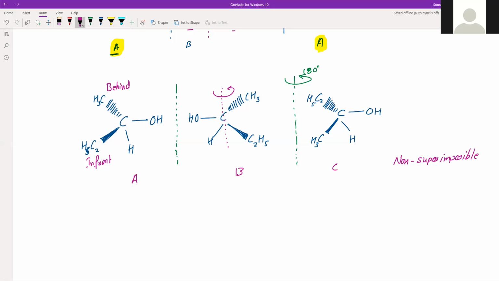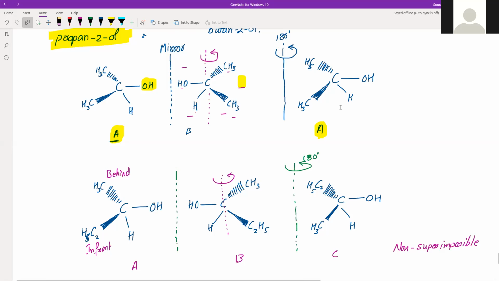Now this test is very difficult, but what we observe is the difference between these two structures, when a superimposable image is possible and when it is not.